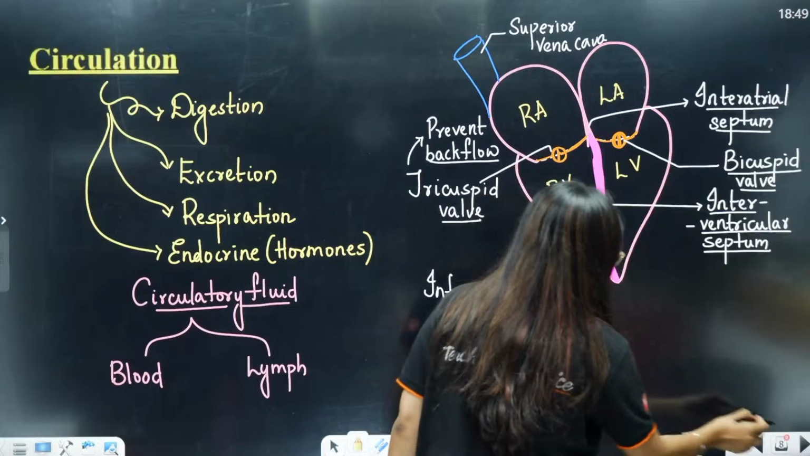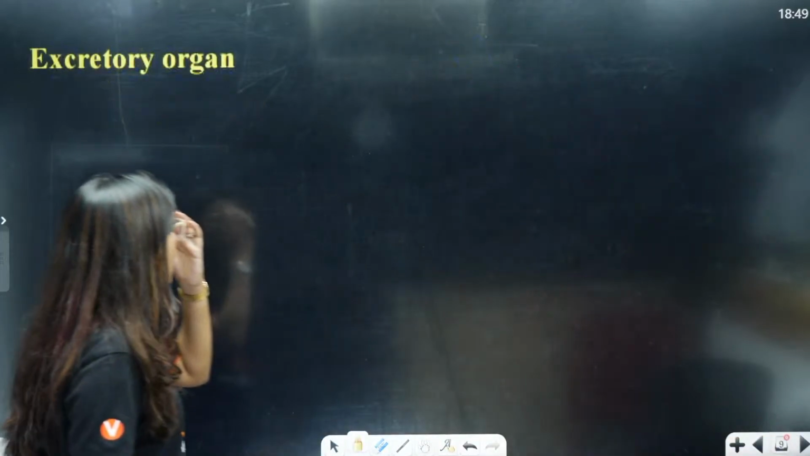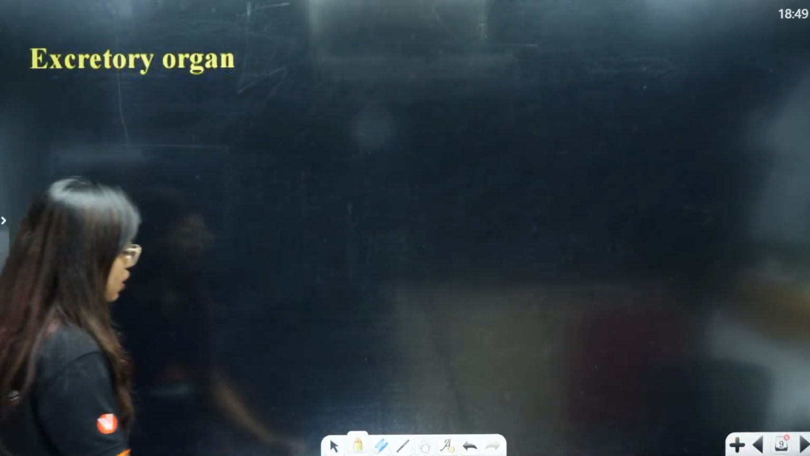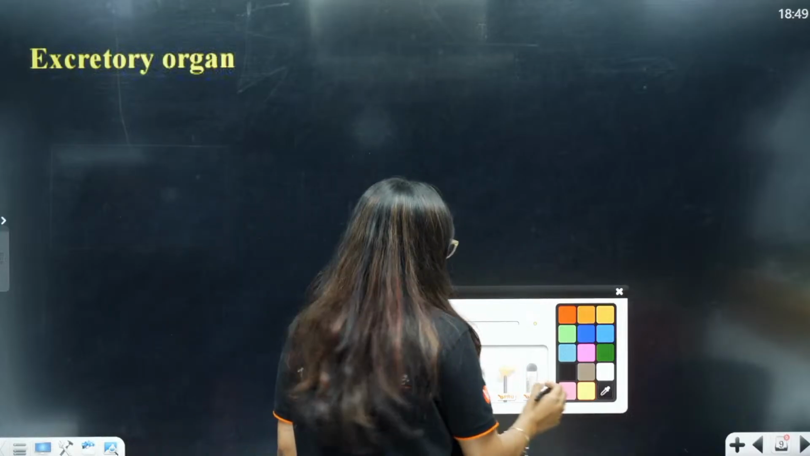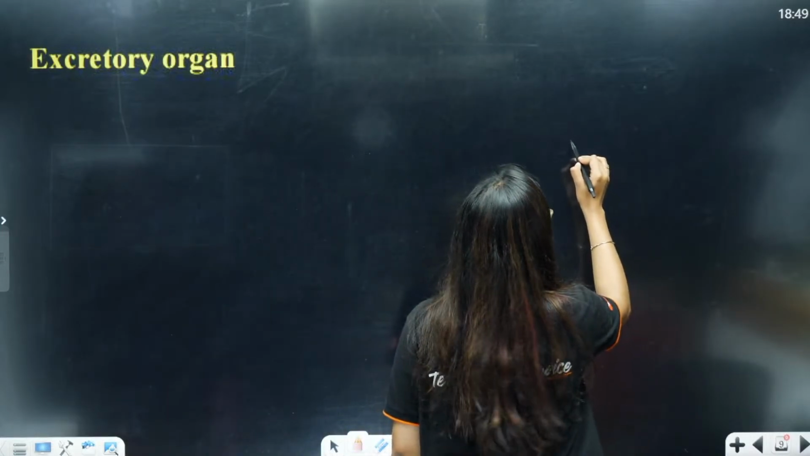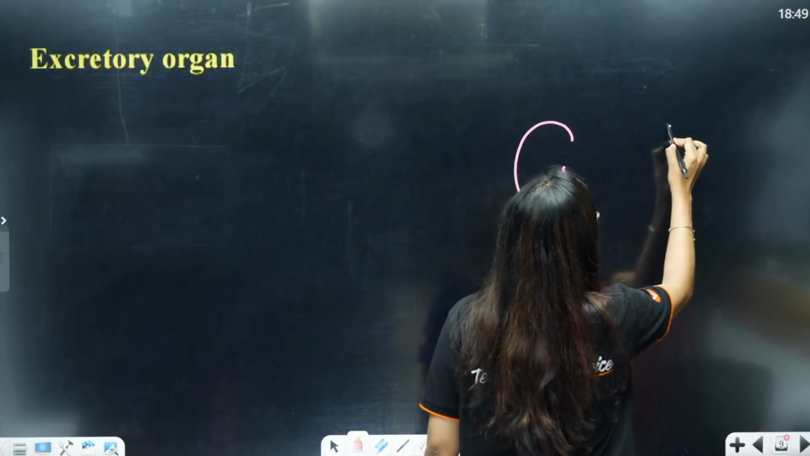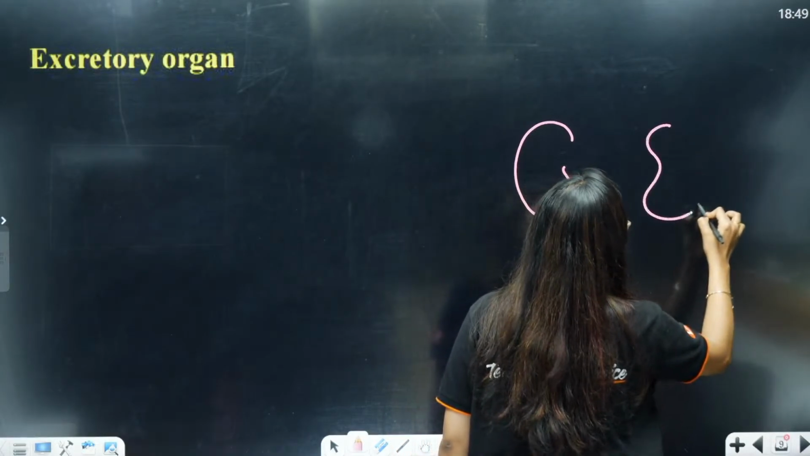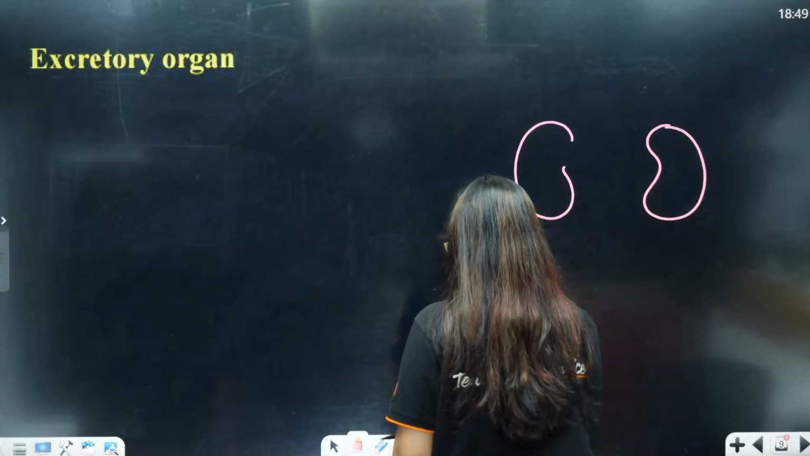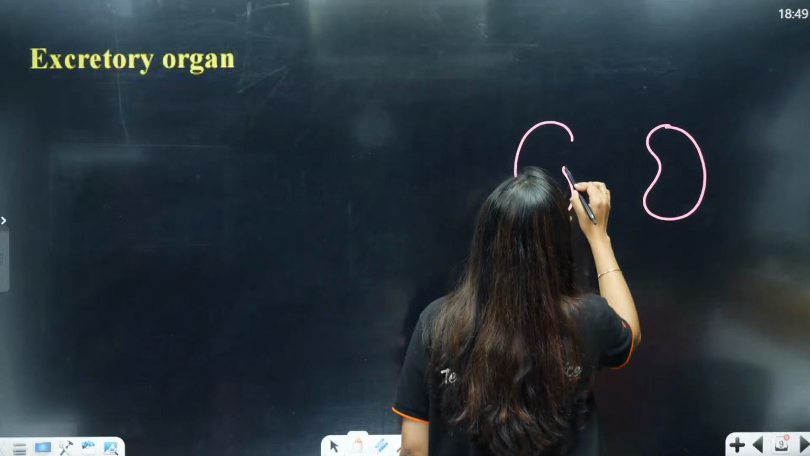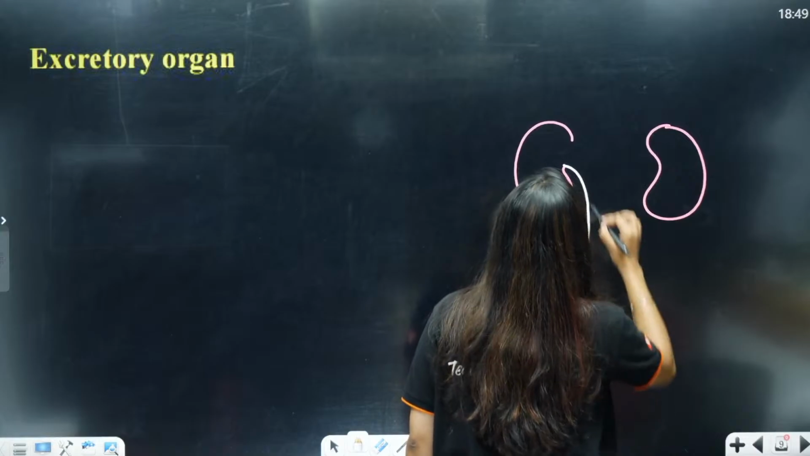Next topic we are going to go, that is going to be our excretion, the excretory organ. Now students, excretion is done by whom? It is going to be done by our kidney. Two bean shaped kidneys are there, here also two bean shaped kidneys. From the bean shaped kidney arises your ureter.